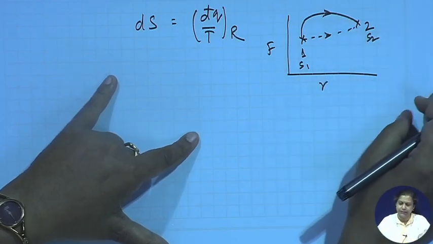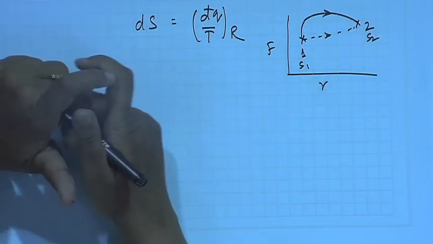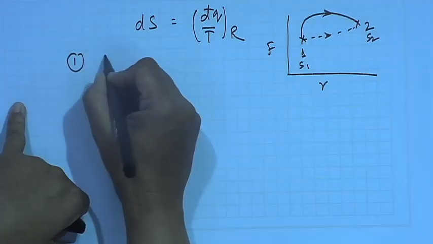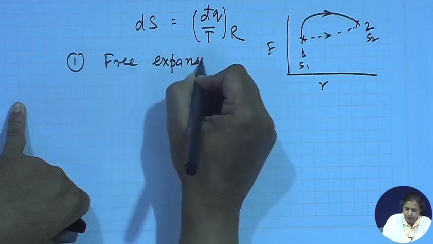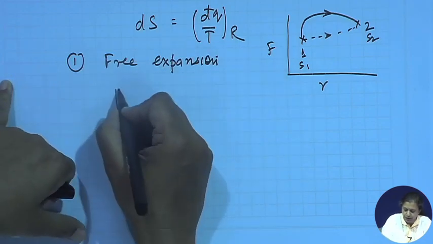For example, let us take up a few common examples which I had shown to you in the last to last class, that these processes are feasible and the reverse process is not feasible, and I had taken up 3 examples. What were the 3 examples? The first example was free expansion. Okay. In this particular case, what did I do?